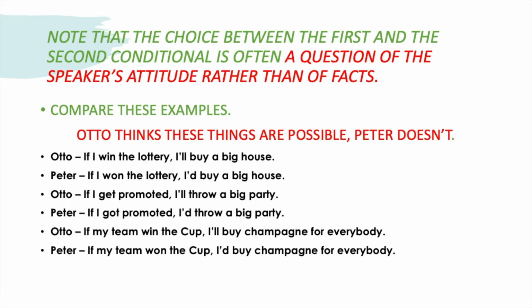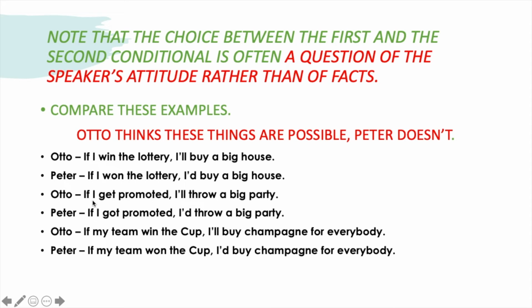So it is only a hypothetical situation for him, and that's why here he built his message using the verb to win in the past tense, won. So a second conditional here. And Otto uses the present simple of the verb to win, so he builds a first conditional.